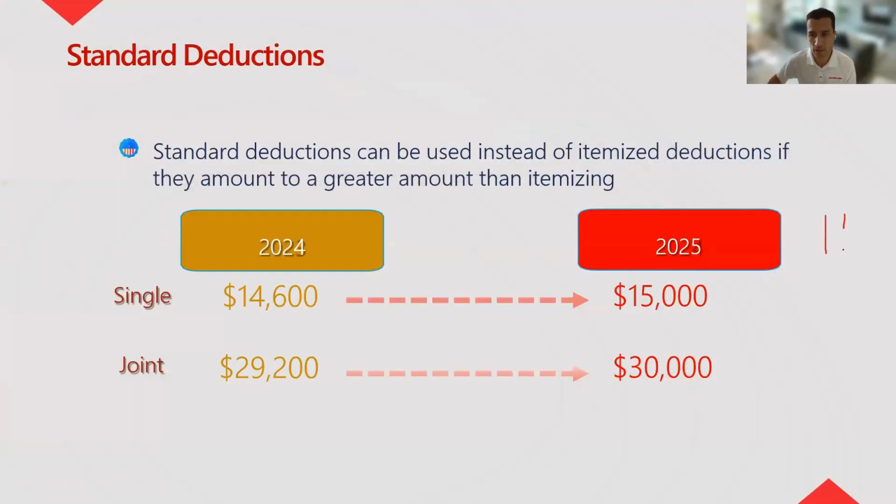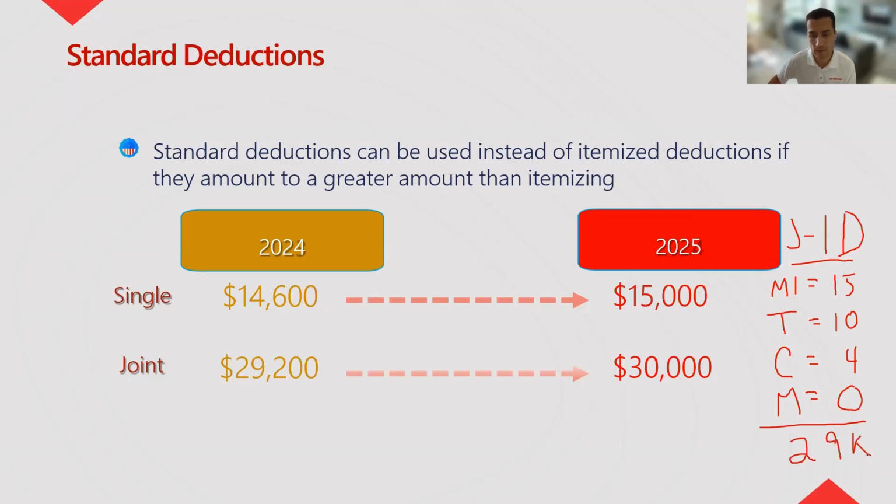Imagine if my itemized deductions, right, and I was married filing jointly, right? Let's say my mortgage interest was 15,000. Let's say my property and state taxes, so let's just put taxes, was 10,000. Let's say my charitable donations was 4,000. Let's say my medical expenses did not exceed 7.5% of my income, so therefore that was zero. So my itemized deductions in this example are 29,000.